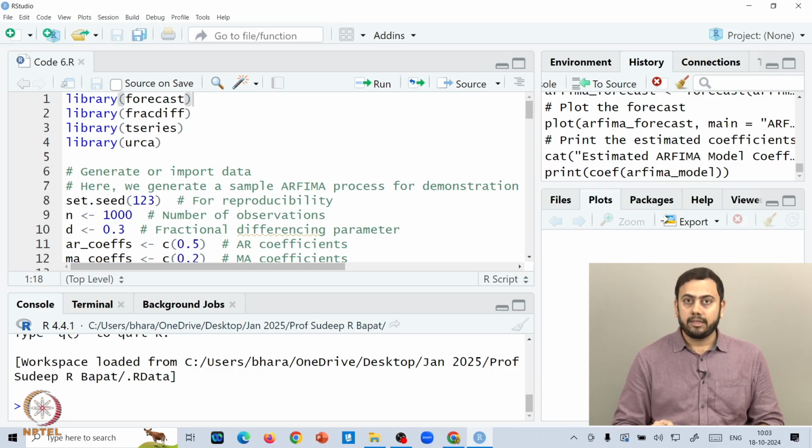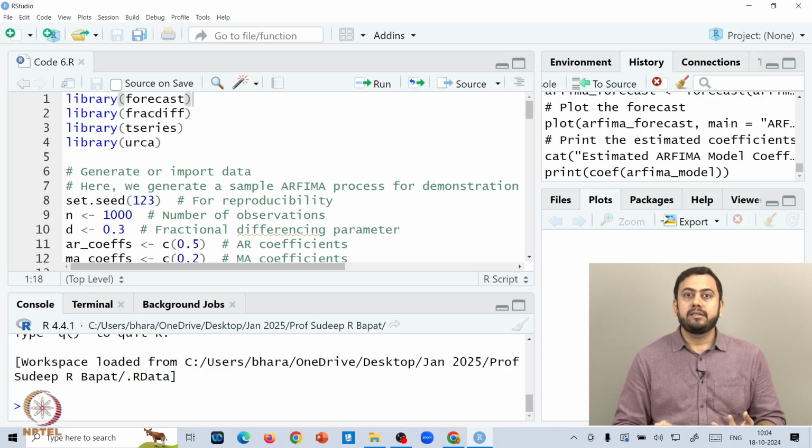Back when we studied ARIMA, which stands for autoregressive integrated moving average, the differencing order D has to be an integer. We difference once or twice or thrice and so on, and D stands for the number of times we difference the series. When we transition into ARFIMA processes, the differencing operator can also take decimal values.